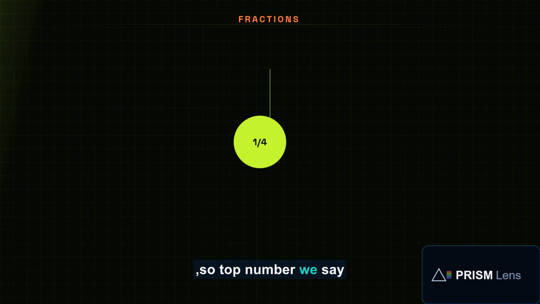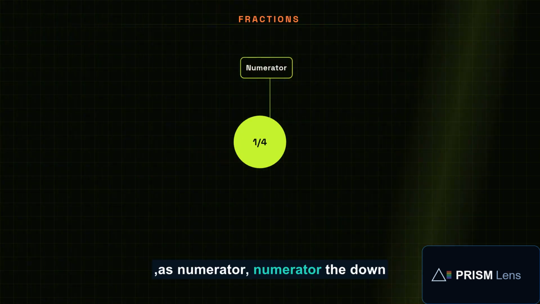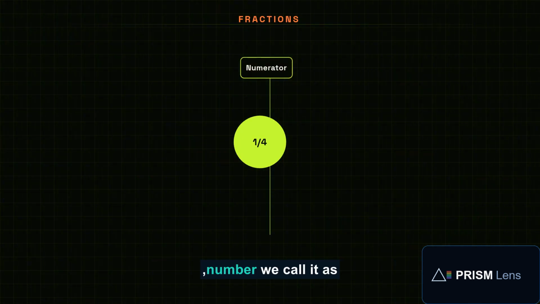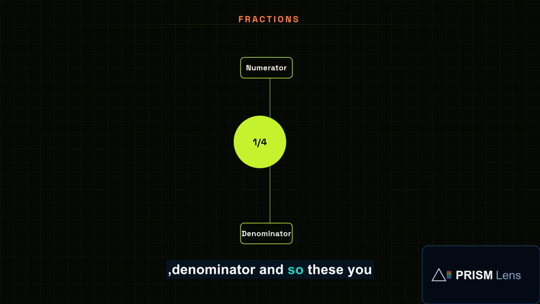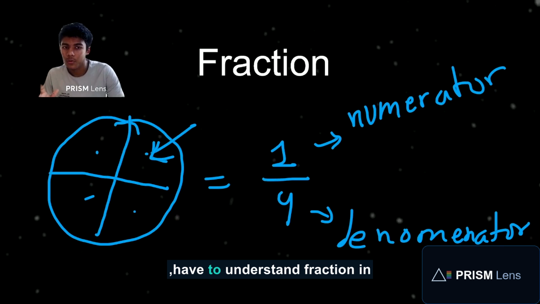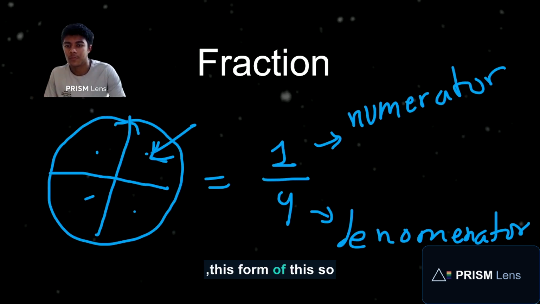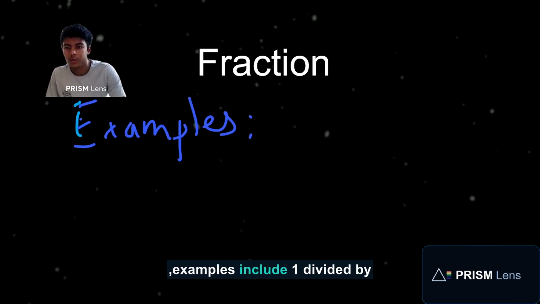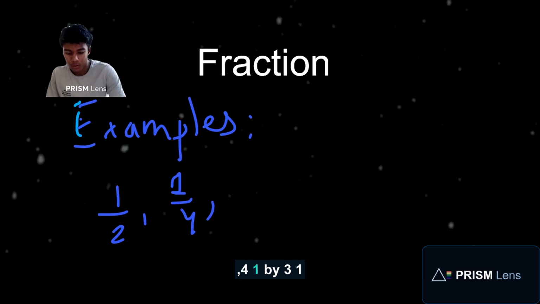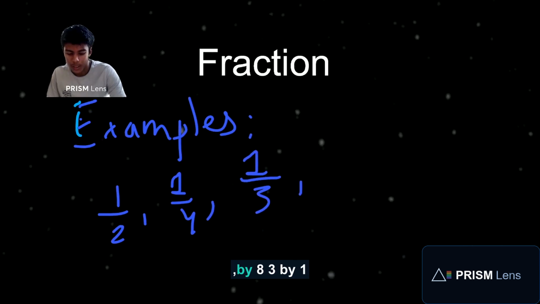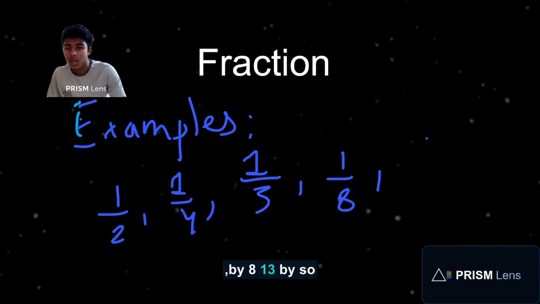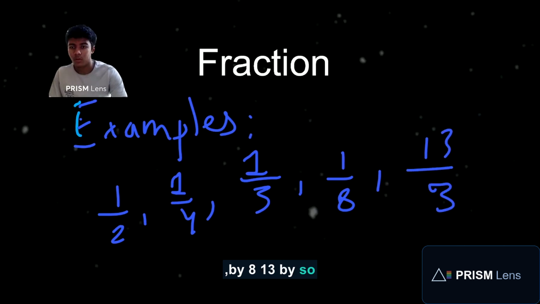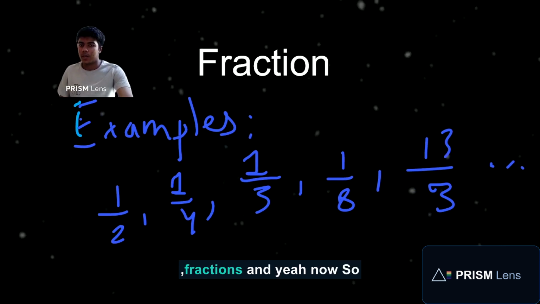The top number we call the numerator, and the bottom number we call the denominator. Some examples include 1 divided by 4, 1 by 3, 1 by 8, and 3 by 8. These are all fractions.